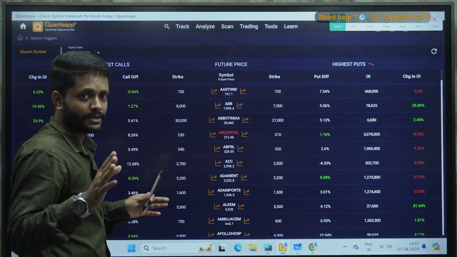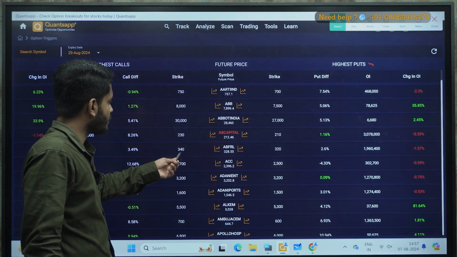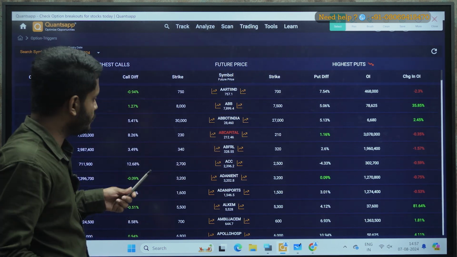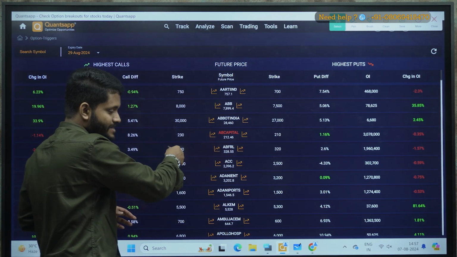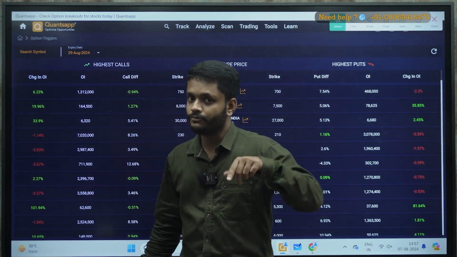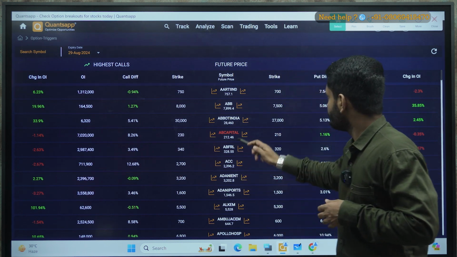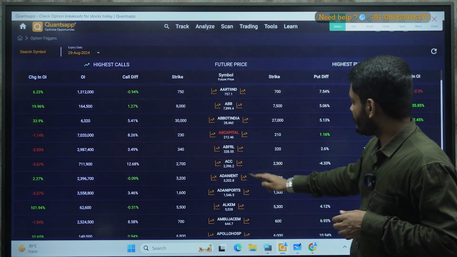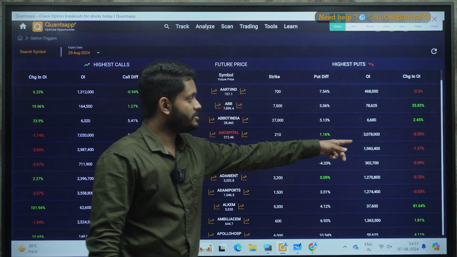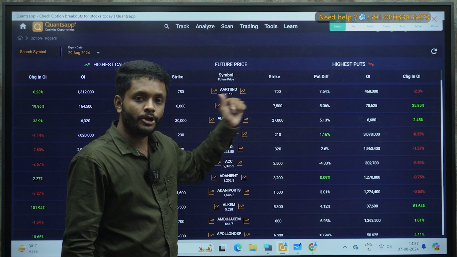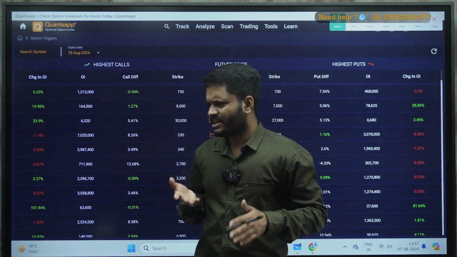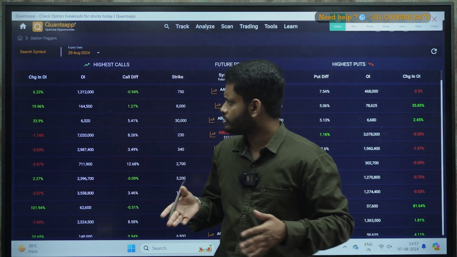Okay, so what this tool tells you is, as long as the stock, say, sustains below this resistance level, you are not supposed to initiate any trade. Whenever the stock crosses this resistance level, and if you see unwinding, that is if the change in OI is negative, you can go and enter into a trade. Similarly, this strike indicates support level. Whenever the stock breaks this support, and if you see unwinding, that is change in OI turns negative, you can go and initiate a bearish trade. This is for intraday lovers. Also, you can carry the position for, say, max to max 1 or 2 days, not more than that.